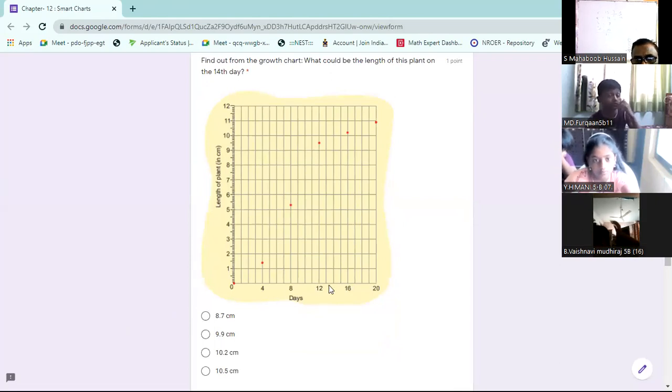14th day. You have to join the points. You have to draw the graph, you have to join the points.